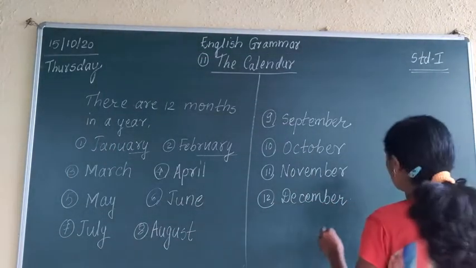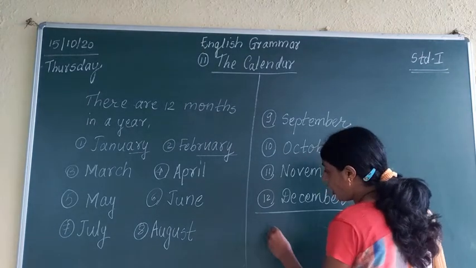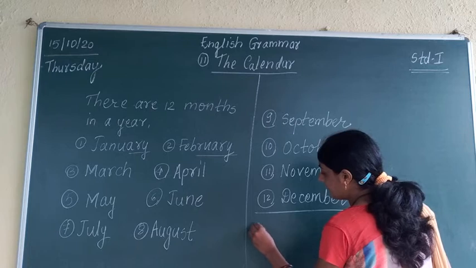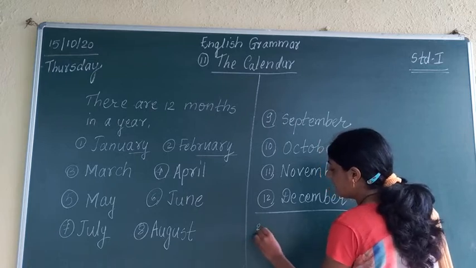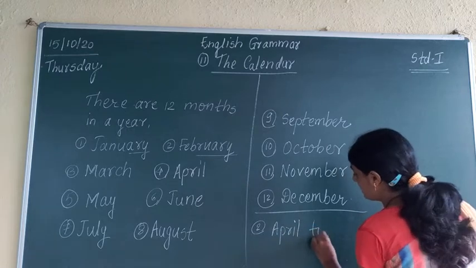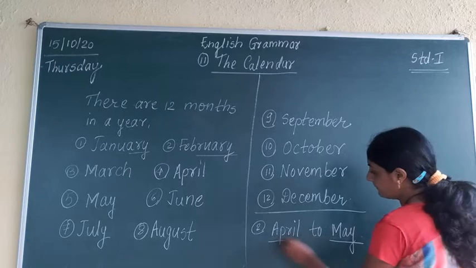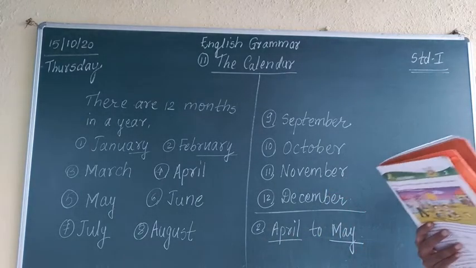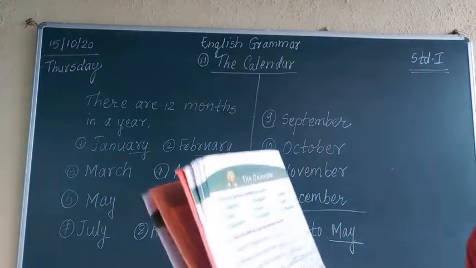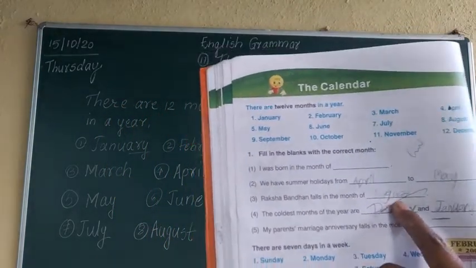We have summer holidays from, second one answer I am telling you, we have summer holidays from April to May. April to May. Understood? Next one, third one is, Raksha Bandhan falls in the month of dash.